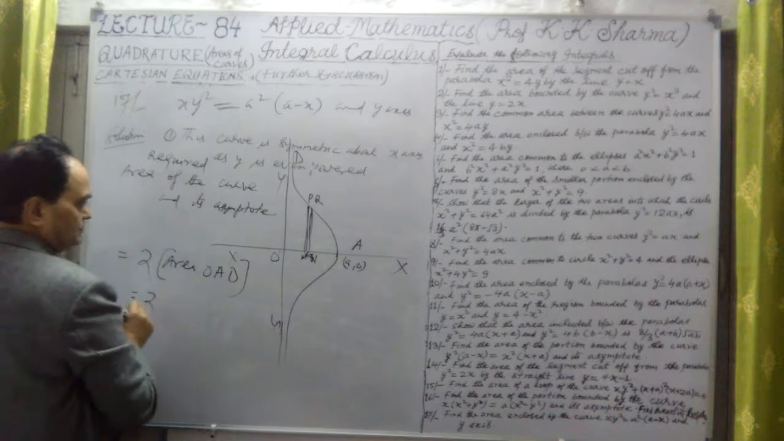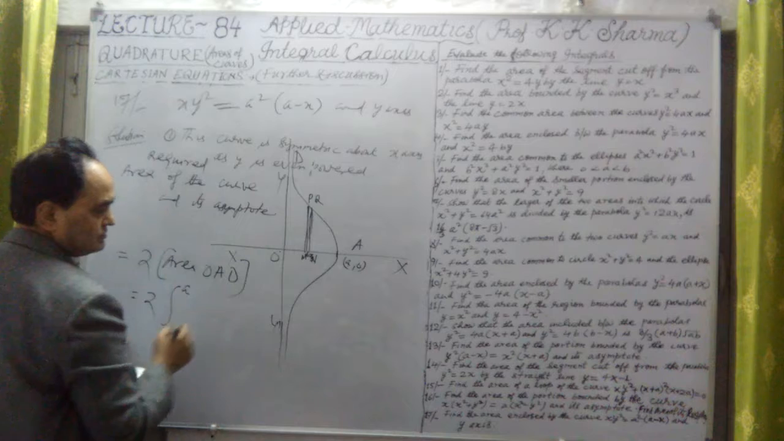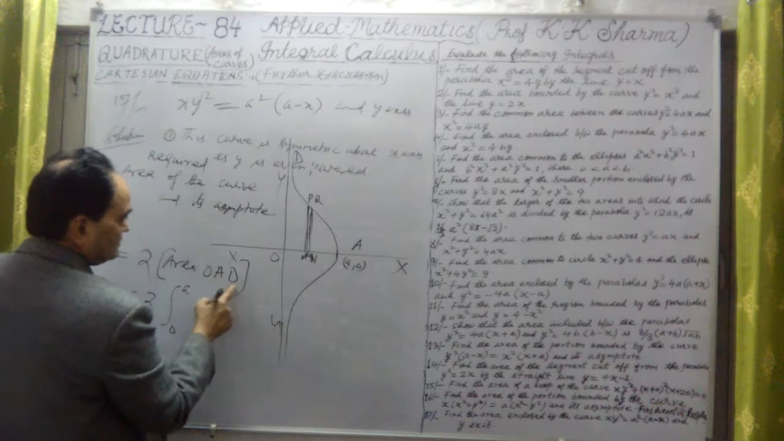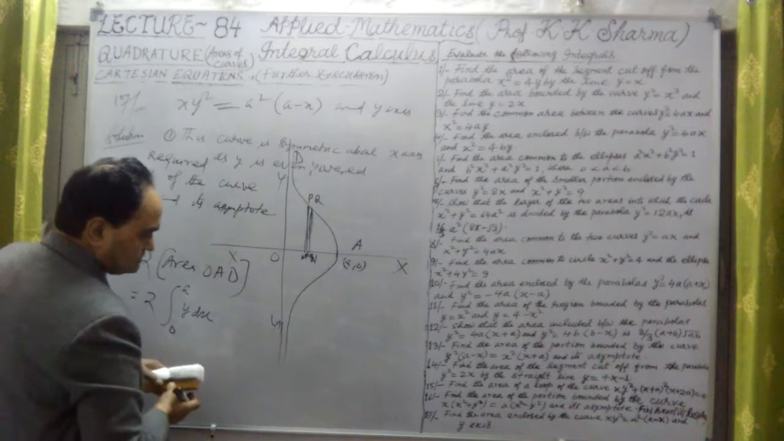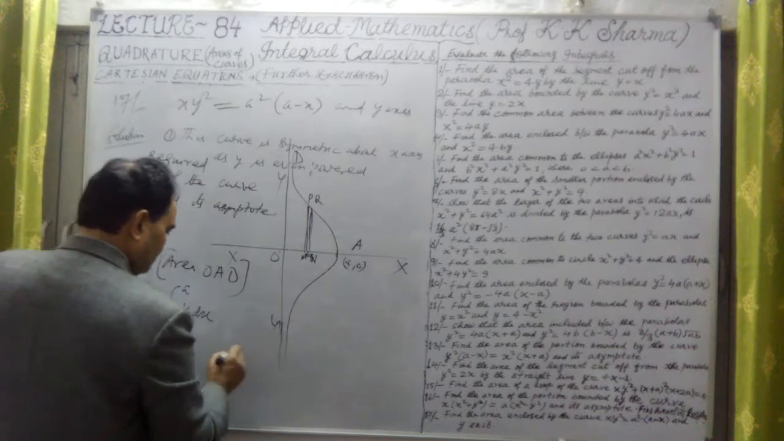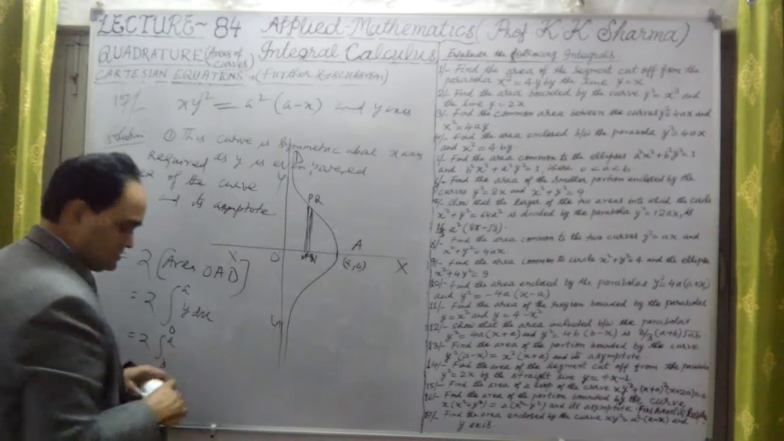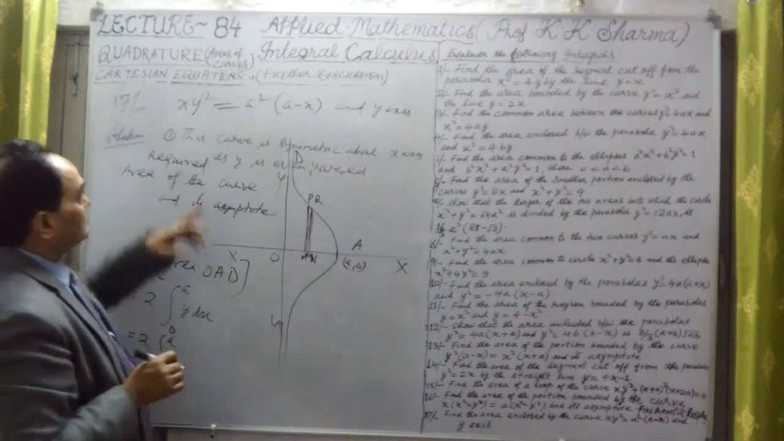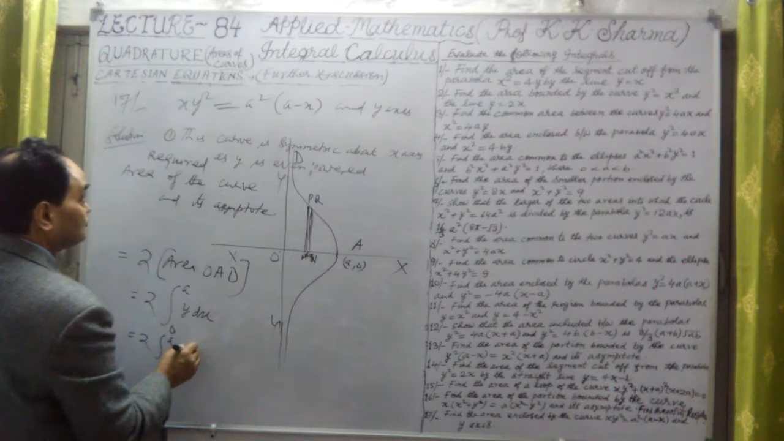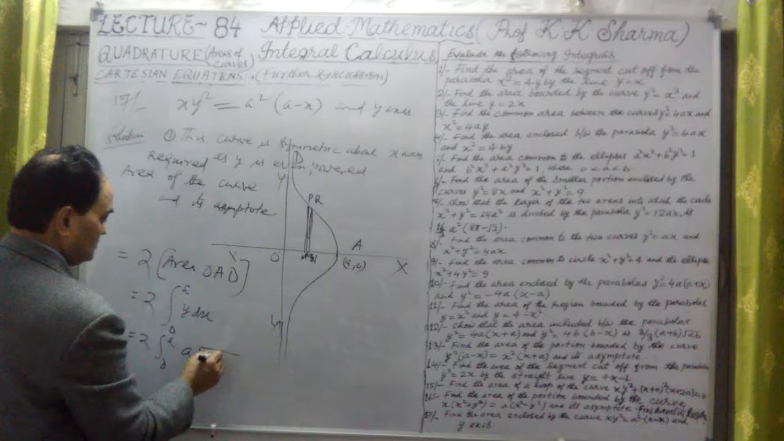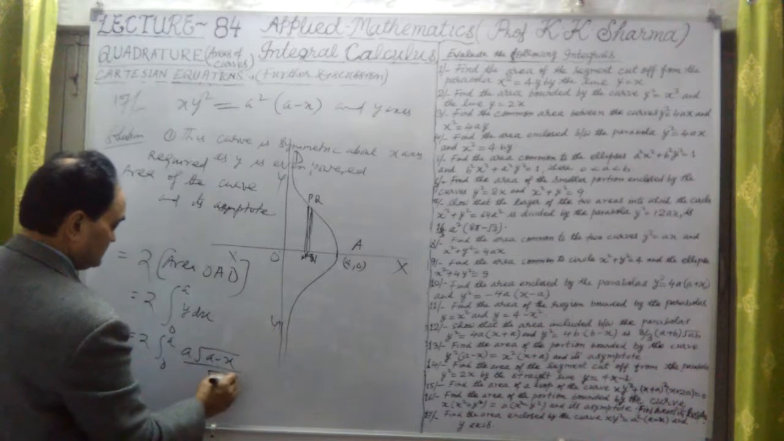That means twice the integral with limits 0 to a of y dx. Let me calculate y here. It will give us twice the integral from 0 to a, where y is this value. So this is a, y square is a under root (a minus x) upon under root x.